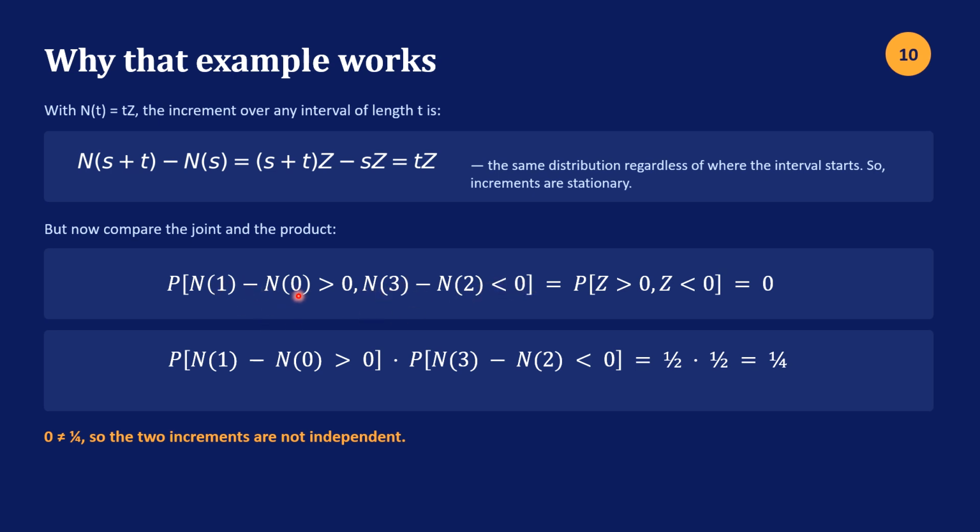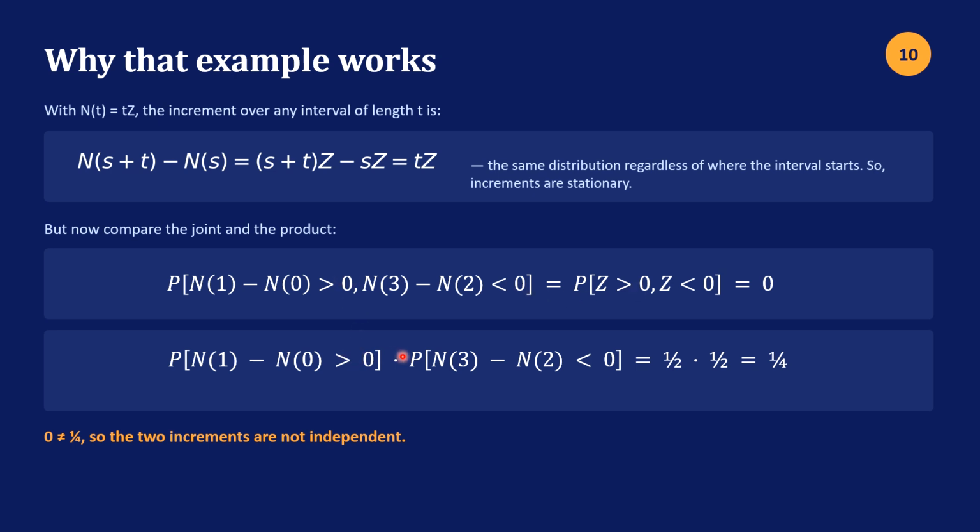Then, just using this equation up here, this is z greater than 0. And again, using this up here, this is the same as 3z minus 2z, which is 1z less than 0. And so the probability that z is less than 0 and greater than 0 is 0.